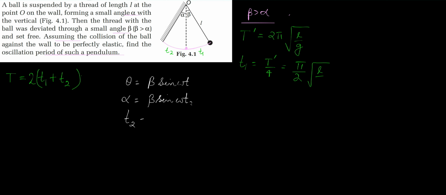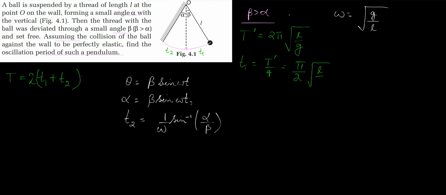So t2 is equal to sine inverse of alpha over beta, times 1 over omega. And what is omega? We know omega is the angular frequency of the simple pendulum, root over g over L.